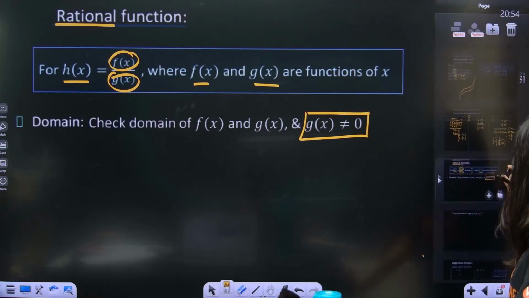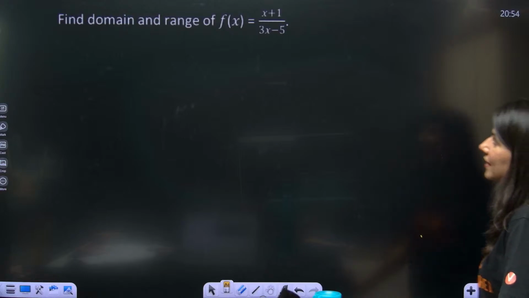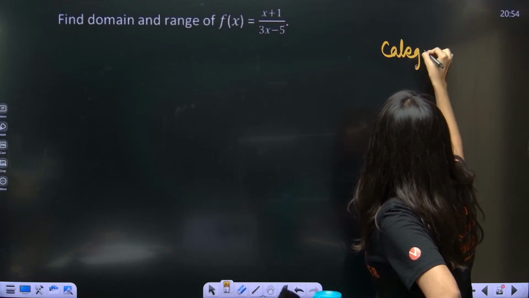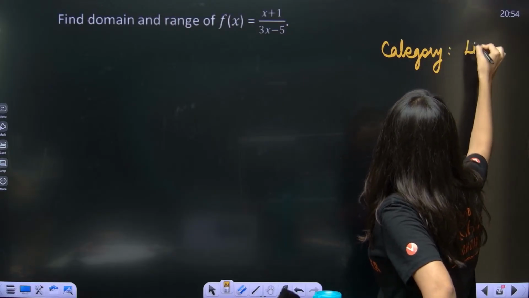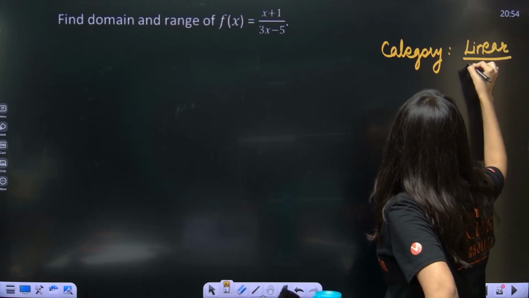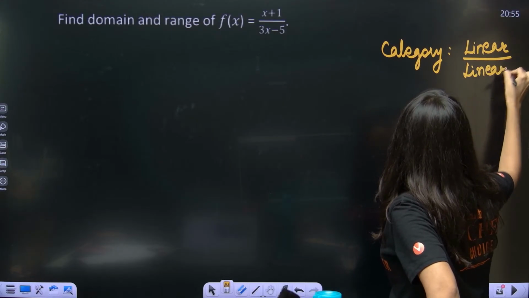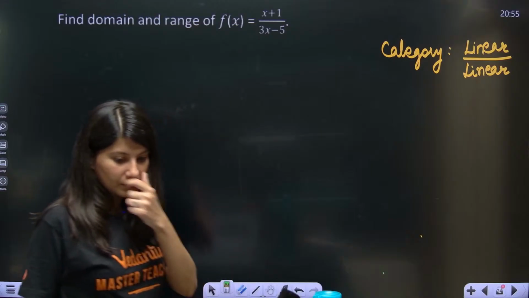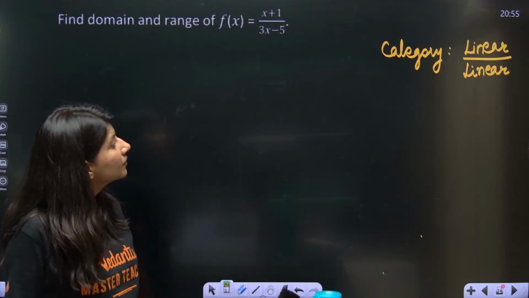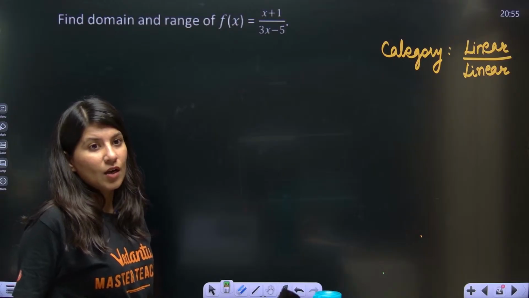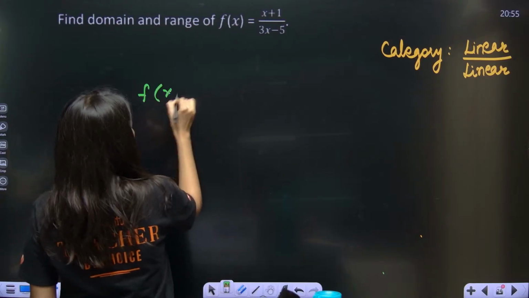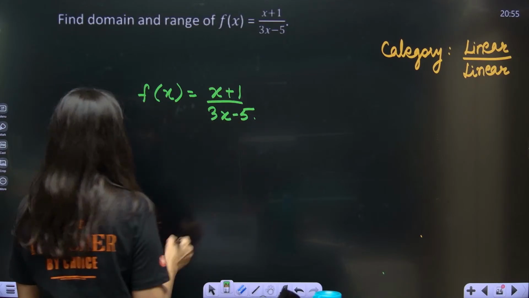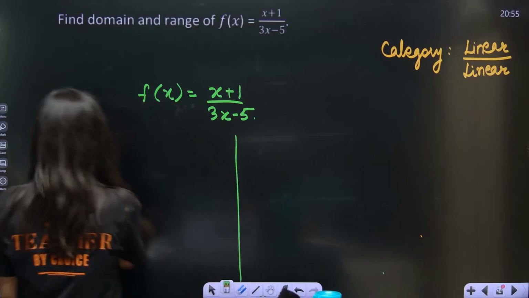Now the question in the rational function is this. Can you see? This is linear by linear. Category. What is the category? Linear by linear. Okay, this is the category. So f of x is equal to x plus 1 upon 3x minus 5. Now to calculate domain, here we'll be calculating domain.